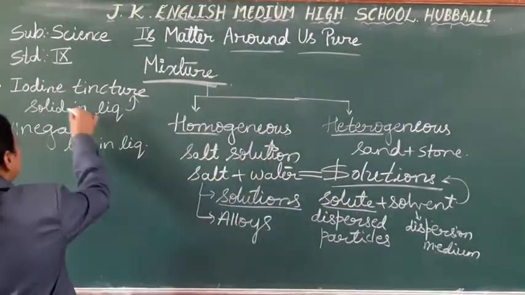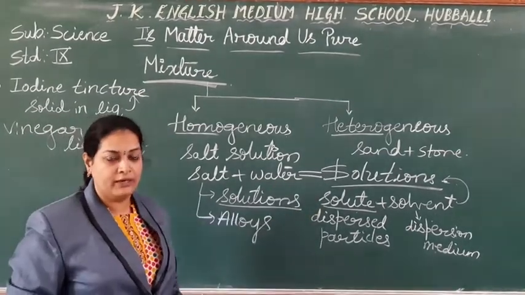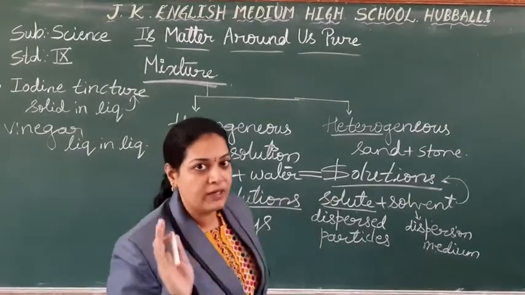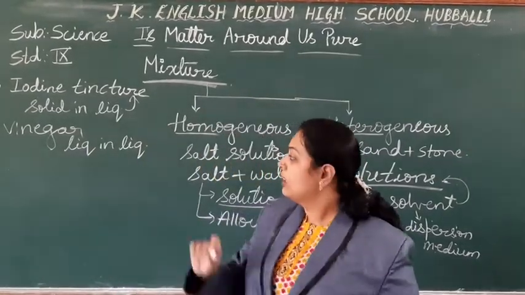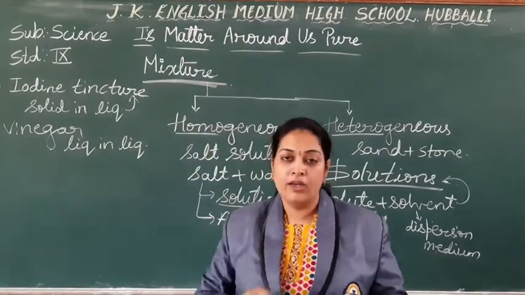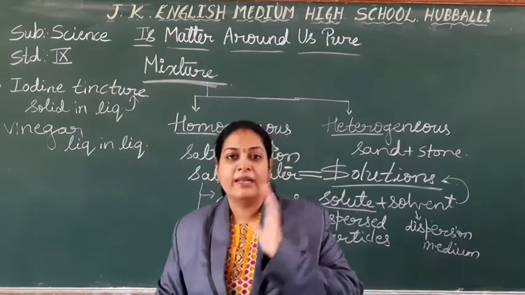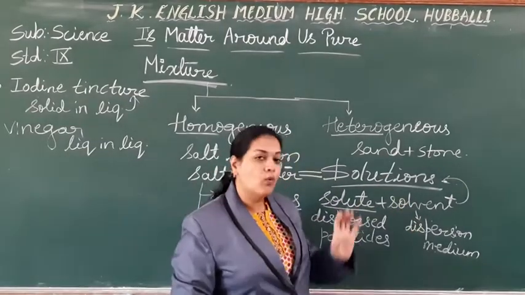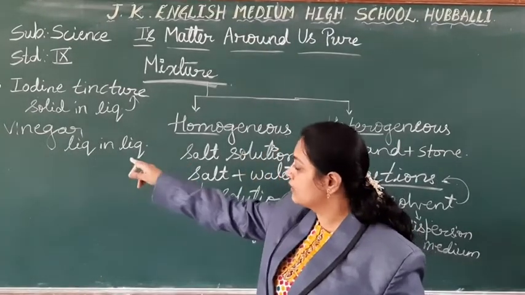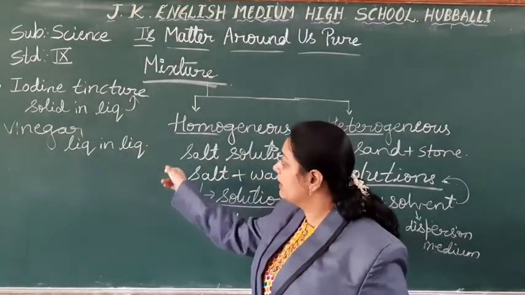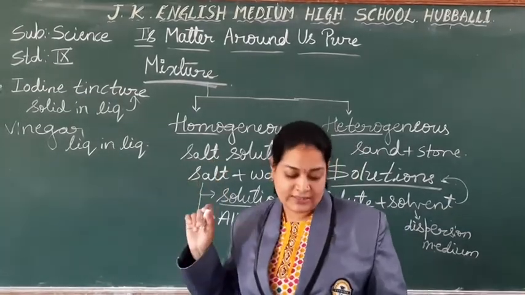No, it can be solid, liquid or it may be gas. Same thing with the solvent. Maximum time solvent will be the water, but we find other substances also. Like here you got the alcohol in preparing iodine tincture. Like that, the solvent also may differ, not always the water. So vinegar is an example for a solution of liquid in liquid state.